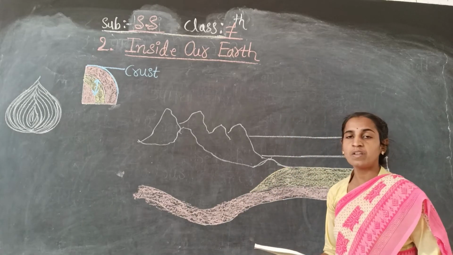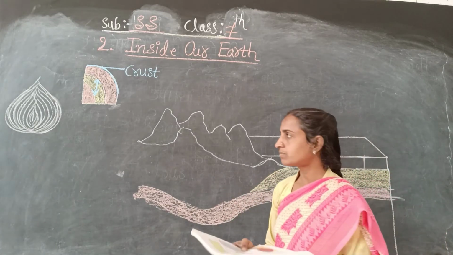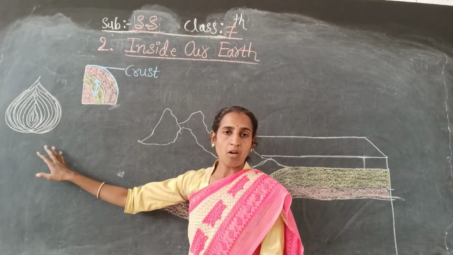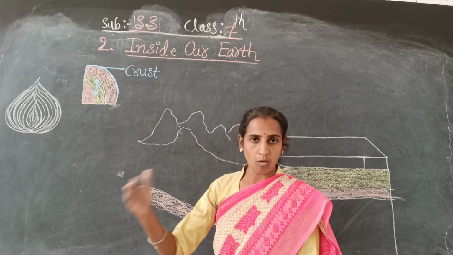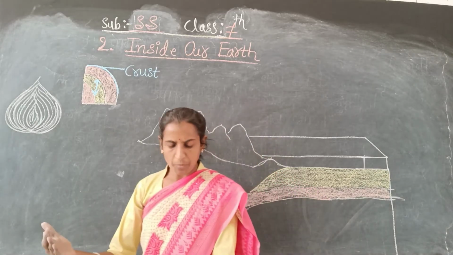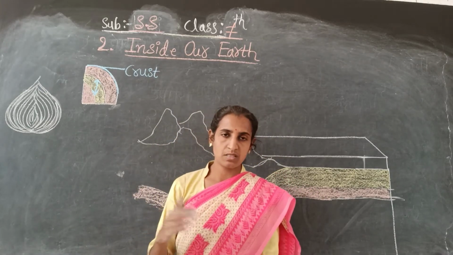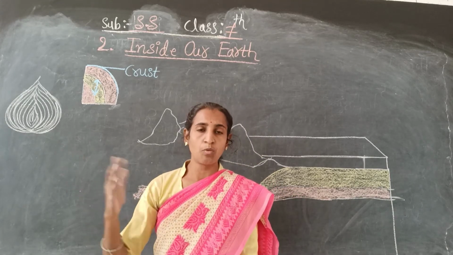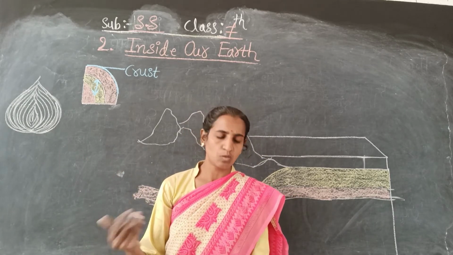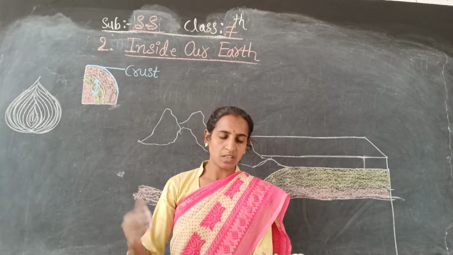In the previous class I told you that, just like an onion, as it is given here, the earth is made up of several concentric layers. Several means more, three or more, so many concentric layers.